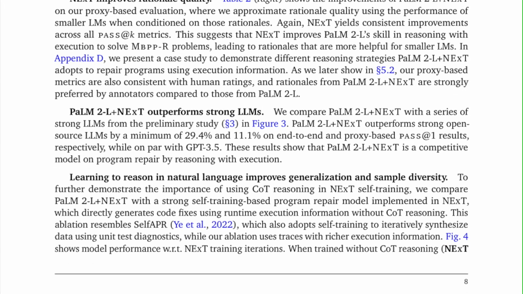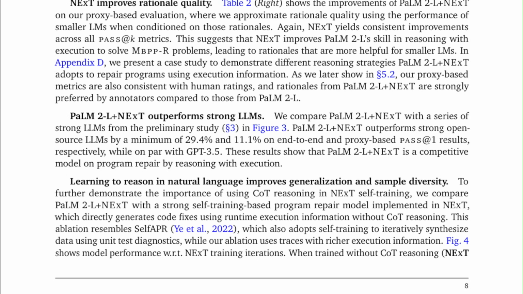Learning to reason in natural language improves generalization and sample diversity. To further demonstrate the importance of using code reasoning in NExT self-training, we compare PaLM 2L plus NExT with a strong self-training-based program repair model implemented in NExT, which directly generates code fixes using runtime execution information without chain-of-thought reasoning.